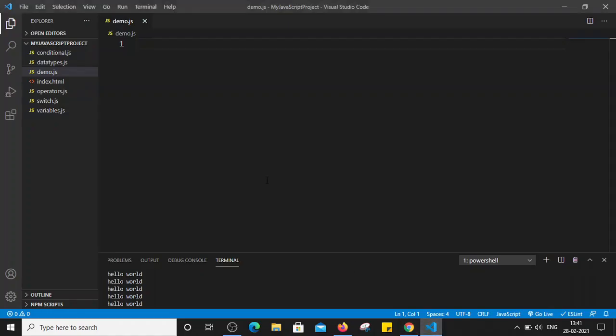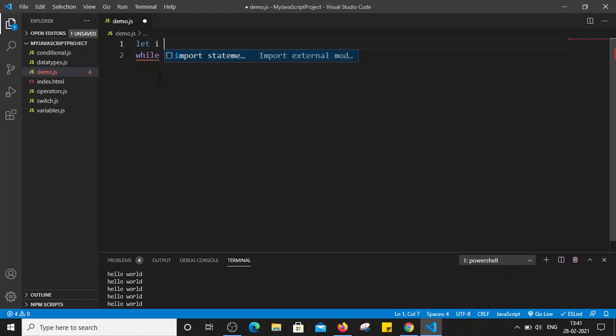Let's first check how we can solve that console.log hello world, typing multiple times, executing multiple times by using while loop. Now here I am going to just simply use while keyword. While, before that I have to define one variable, right? So suppose I want to print hello world 10 times, so I am going to define one variable. Let's say let i is equal to 1.